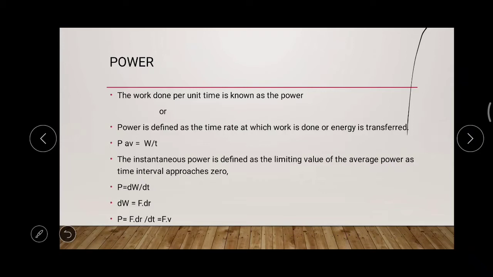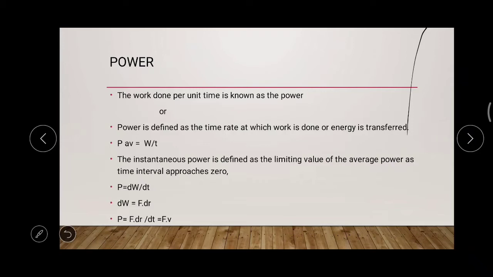Then in the instantaneous power, so we have studied the average velocity and instantaneous velocity. You are remembering that one, recall it. And as well, here the instantaneous power is defined as the limiting value of the average power as time interval approaches 0. So here the time is tending to 0.